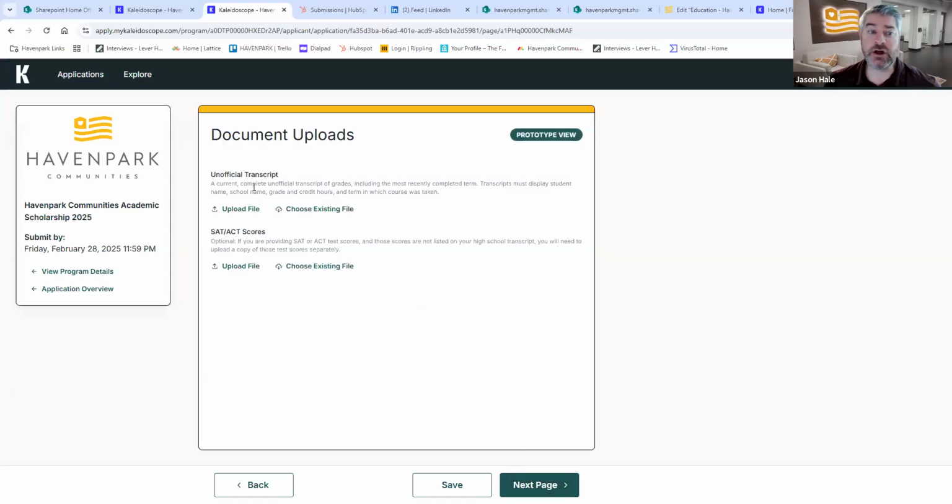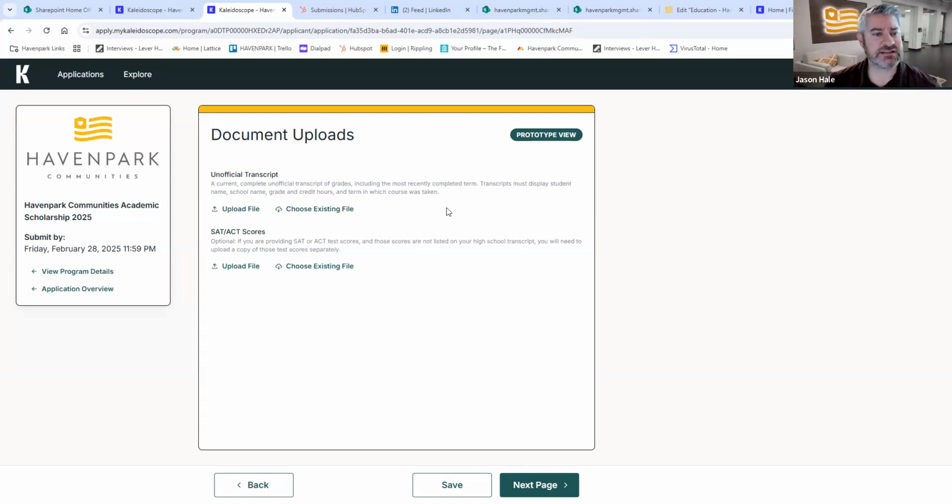You'll upload an unofficial or official transcript. You can choose either to complete here. You'll click the upload file and upload that. And again, you can use a screenshot from your computer, from your student portal, your high school portal, your college, university portal, or your institution's portal. Or you can have that official transcript.